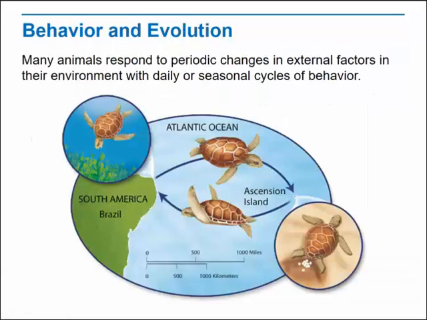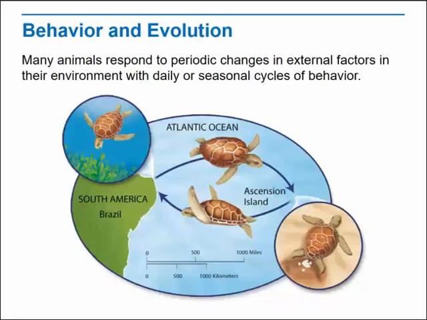How do periodic changes in external environmental factors affect human behavior? Many animals respond to periodic changes in external factors in the environment with daily or seasonal cycles of behavior. Behavioral cycles that occur daily are called circadian rhythms. You sleep at night and attend school during the day. This is an example of a circadian rhythm.